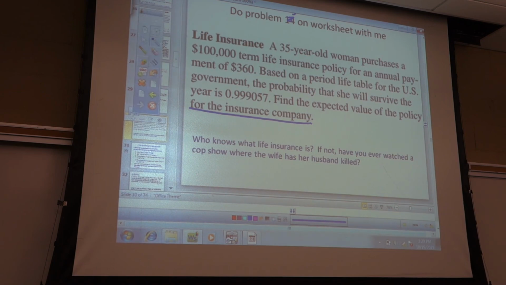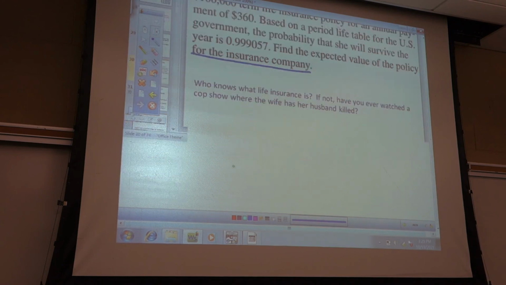Okay, so first off, we need to figure out what varies in this problem. What are the possible outcomes of this problem? An x value, the probability of X, and you figure out what are the possible outcomes. What could happen? Yes? Dying or not dying. Yeah, so that she lives or not, right?